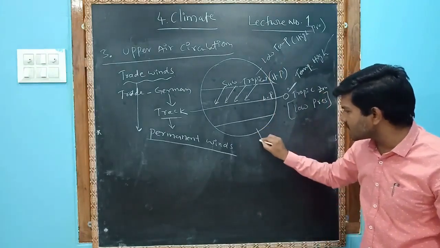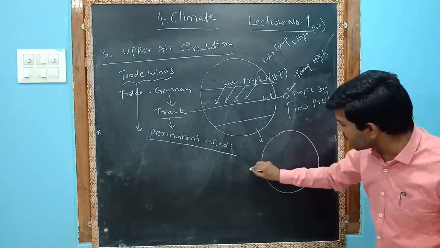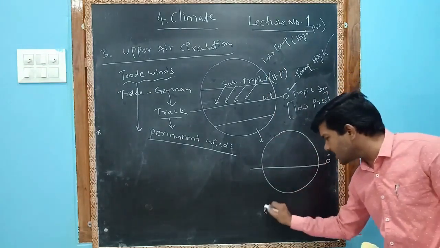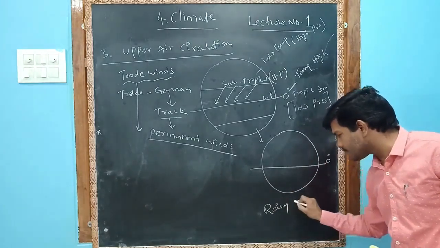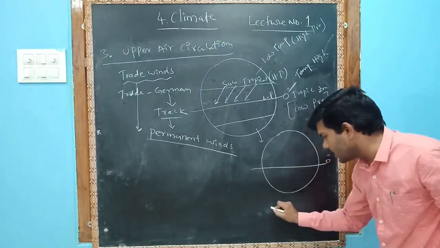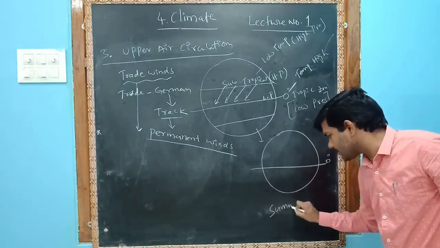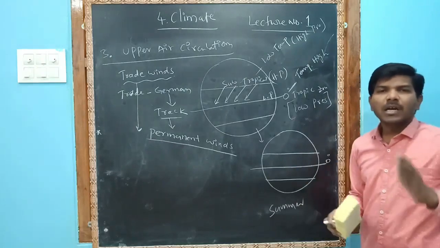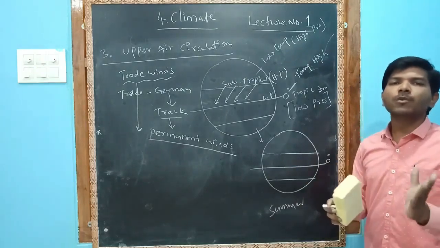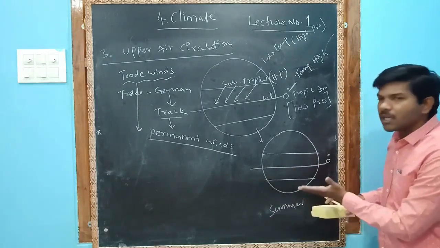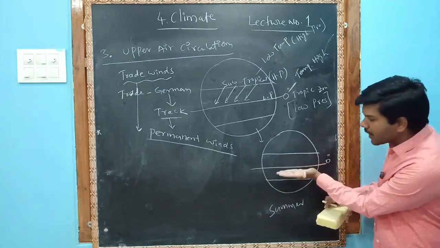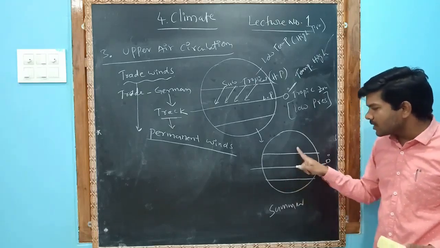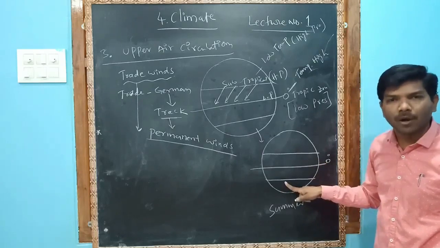In the rainy season, it will be reverse. Yeah, please understand. In the rainy season. I am writing here rainy season, or the month of May, the summer. See, the sun shifts northward. The sun usually is shifted from one place to another place. Sometimes the sun rises near the Tropic of Cancer. Sometimes the sun rises at the equator. Sometimes the sun also rises near the Tropic of Capricorn.